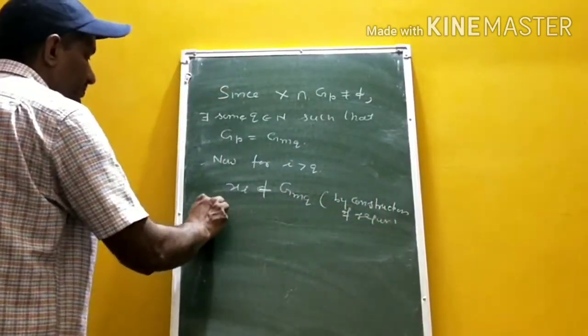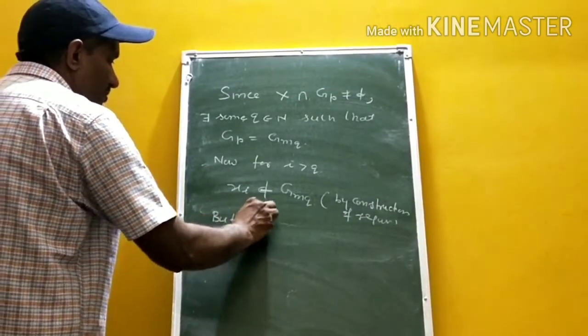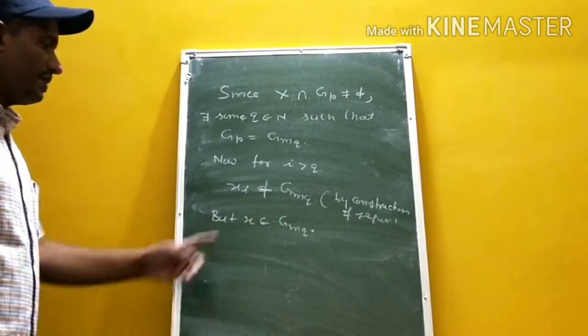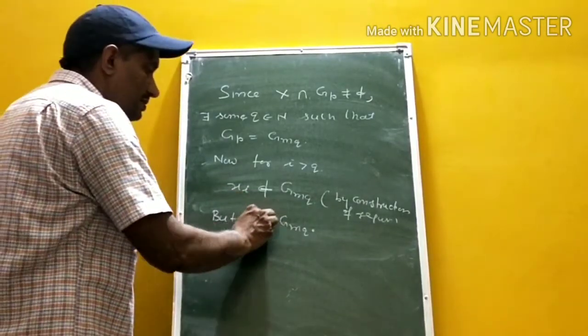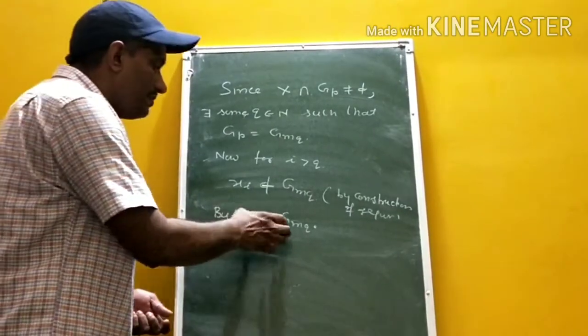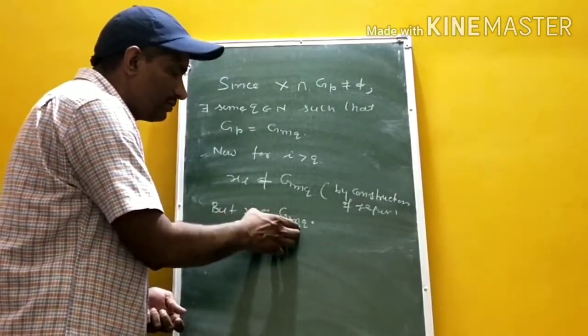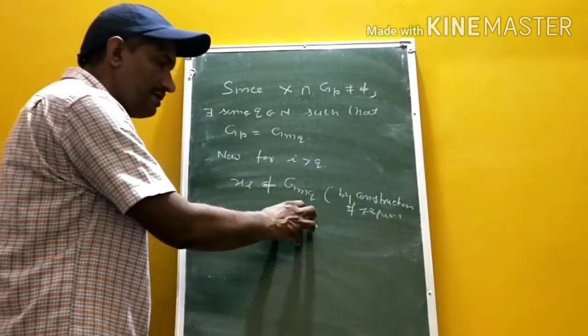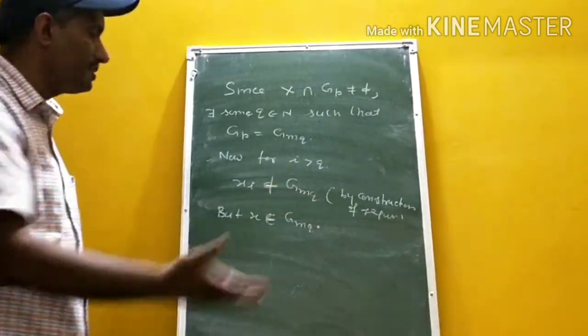But x belongs to G_mq, and the subsequence converges to this element x. If a sequence converges to this element x and that belongs to this open set, all the terms of the sequence must lie in it eventually, but they do not lie in this.